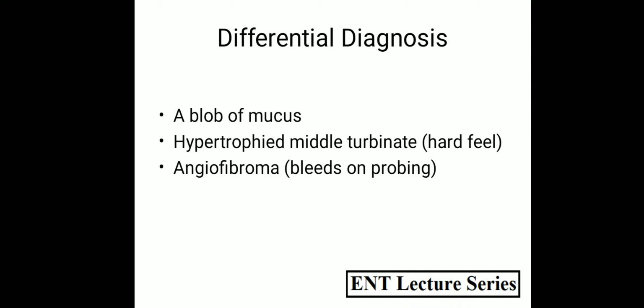Then another differential diagnosis is angiofibroma. Angiofibroma is a very vascular tumor. It is seen in adolescent males, and patients complain of recurrent severe epistaxis, and it also bleeds on probing. So by probe test we can differentiate angiofibroma from enterochoanal polyp.